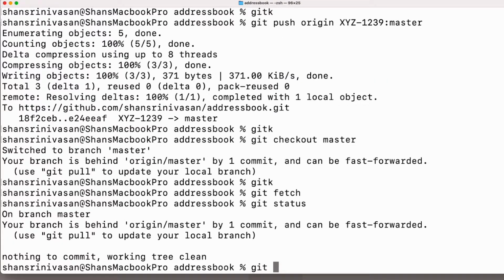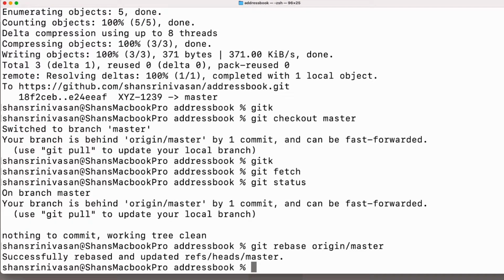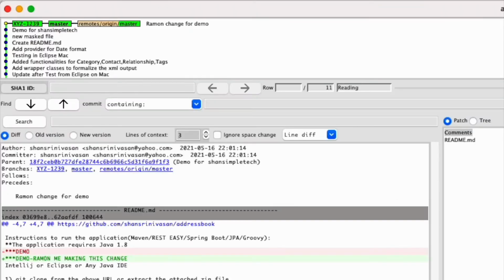So I do git rebase origin/master to get my local master in sync with remote origin master. Again, this is not an over the network command. My local origin master has the change. So I do this, successfully rebased. Now I do gitk XYZ1239 and my local master, remote origin master, everything is the same.